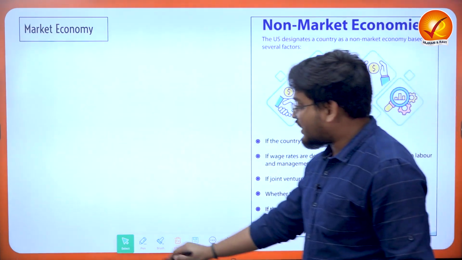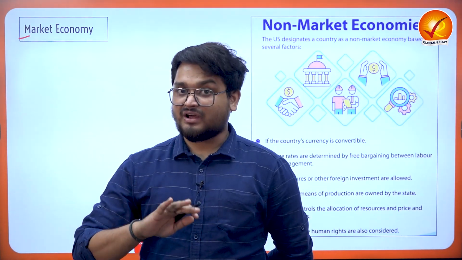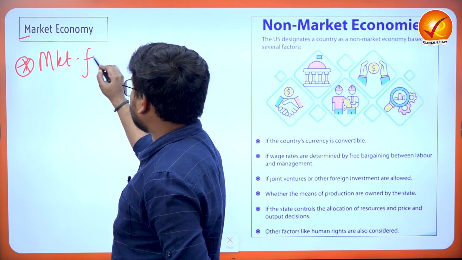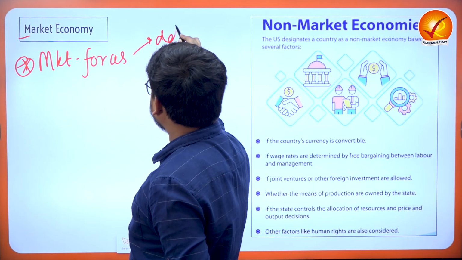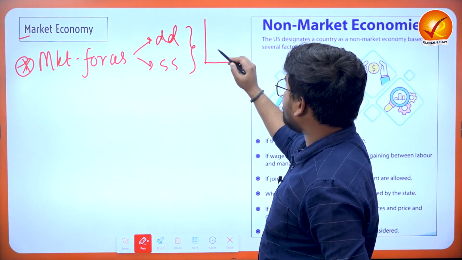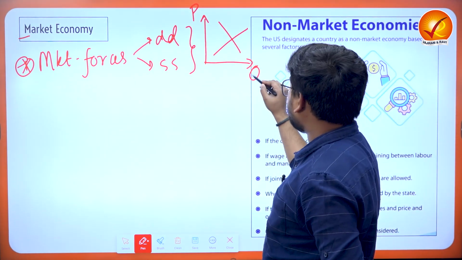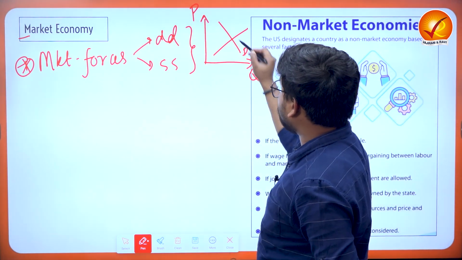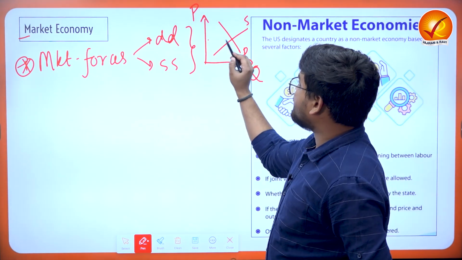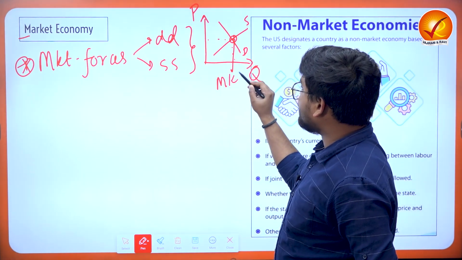Now, when we talk about a market economy, we mean the economic organization in our society which is led by market forces, the market forces of demand and supply. Under demand and supply, the prices are based on the intersection of the demand and the supply curve. This is elementary microeconomics, where this is the downward sloping demand curve and this is the upward sloping supply curve. At the intersection, we have the prices of various commodities, and this is also what we know as the market equilibrium.